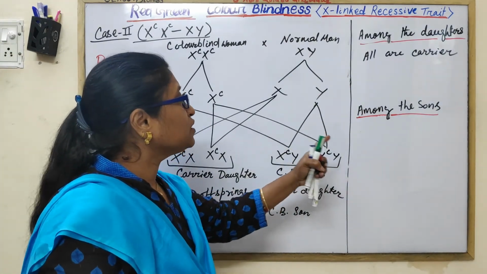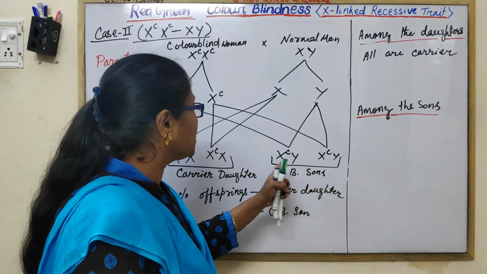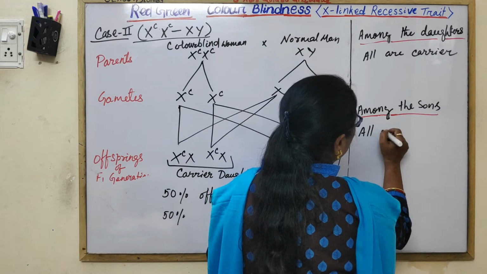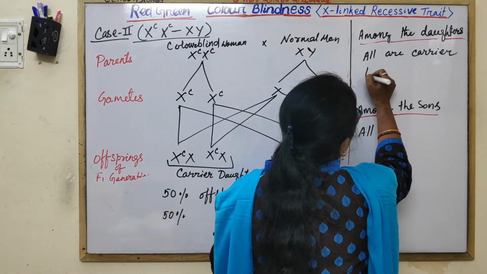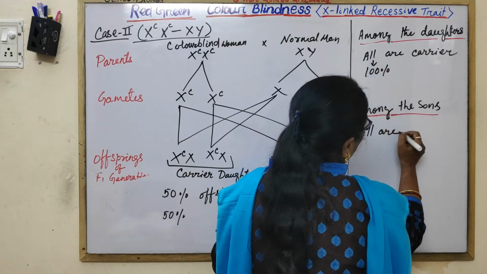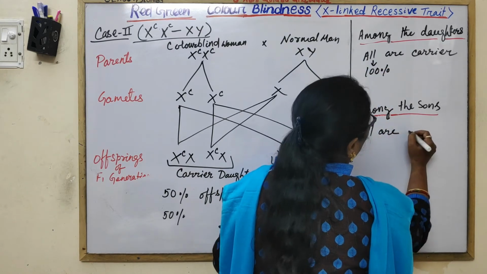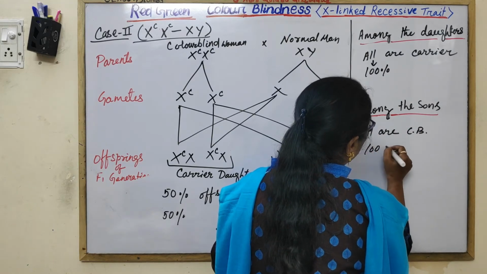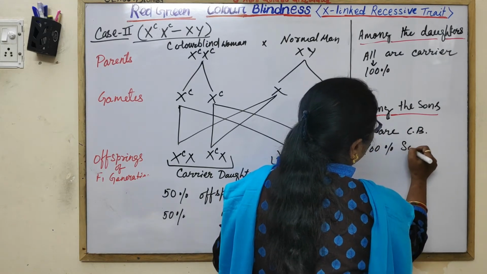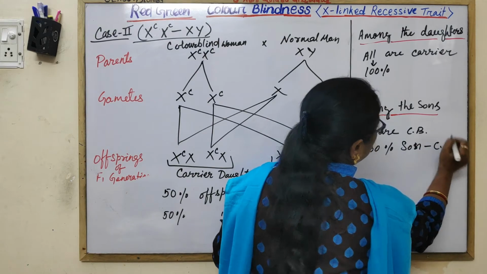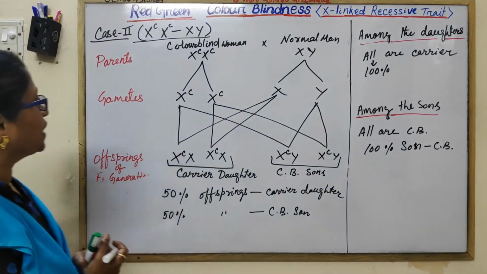What is the percentage of sons affected? 100%, all are colorblind. All sons are colorblind. This is how you will write it for this case.